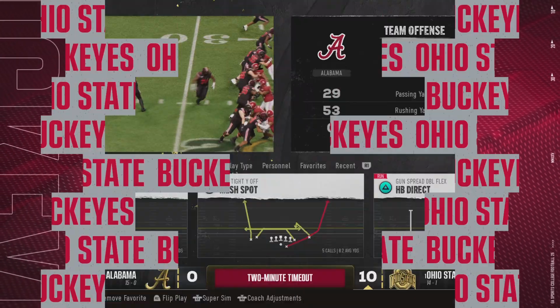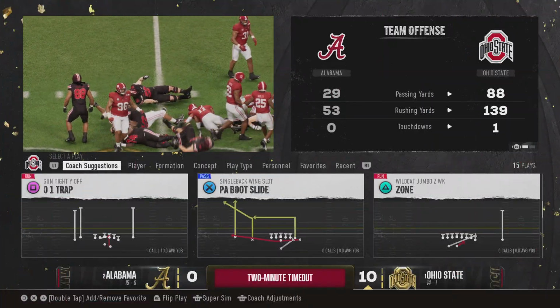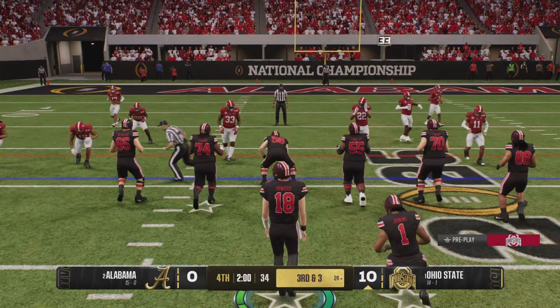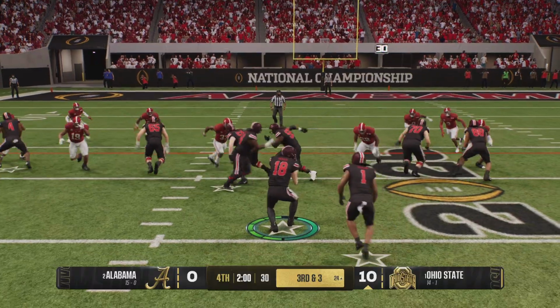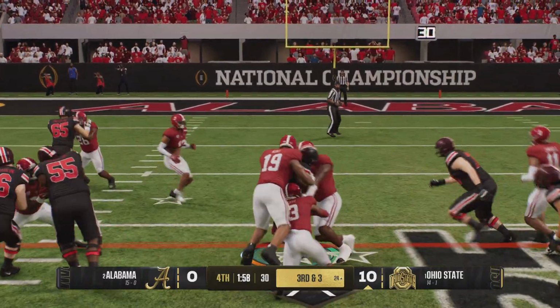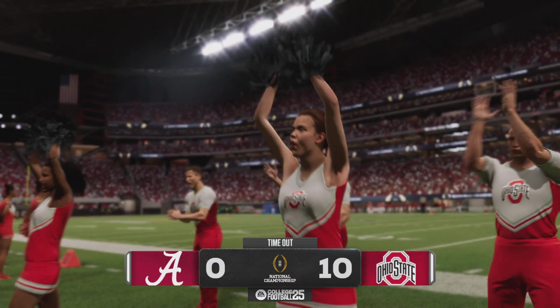So now it's 3rd and short from the plus 24. Could be 4-down territory. Interesting to see what the call is here. Offense sets up for play number 8 on this drive. Can he make it to the marker? Gain moves the ball to the 21 and a fresh set of downs.